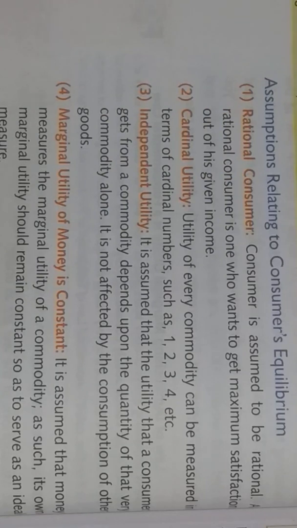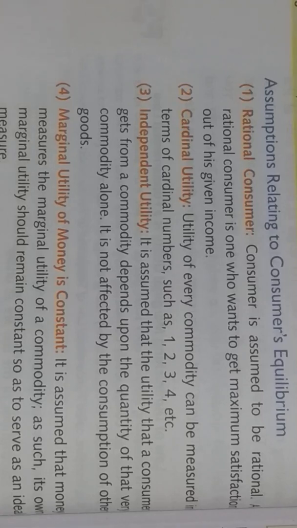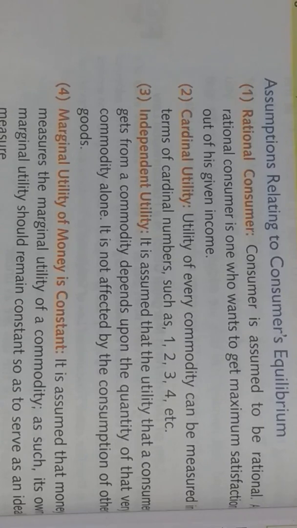It means he wants to get maximum satisfaction out of his given income. The consumer should not be a greedy person. He should be a person who wants to be satisfied with the given income. If the person is greedy and doesn't want to be satisfied, then he cannot be satisfied. So the consumer should be rational.